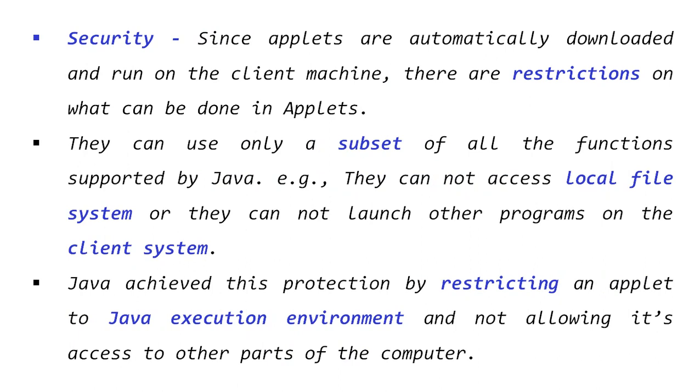They can use only a subset of all of the functions supported by Java. For example, they cannot access the local file system. Or they can't launch other programs on the client system. Other programs cannot be launched. Only the applet contents can be launched.